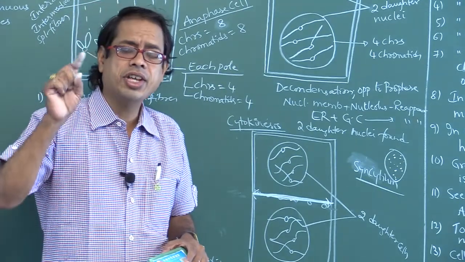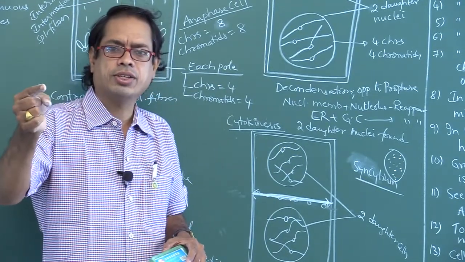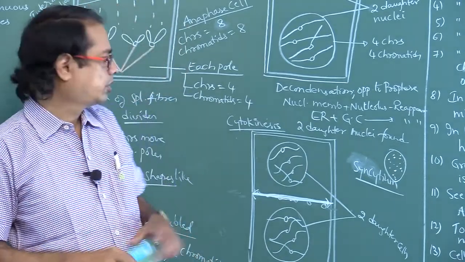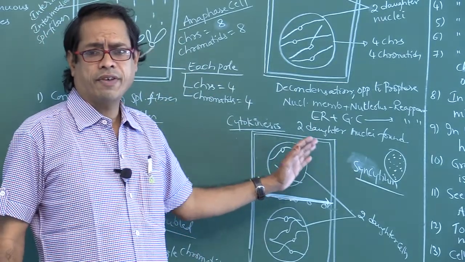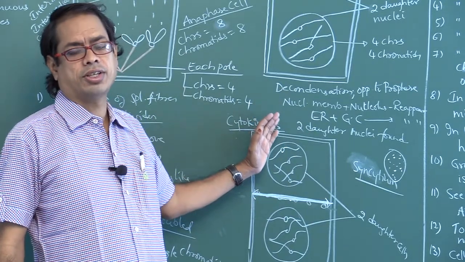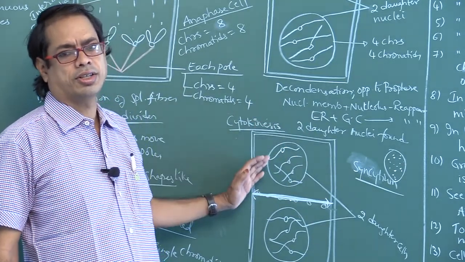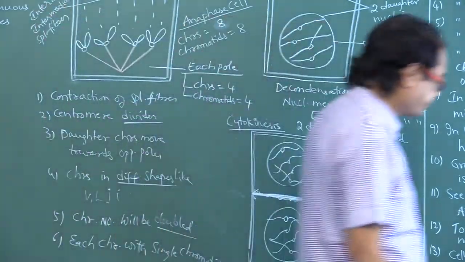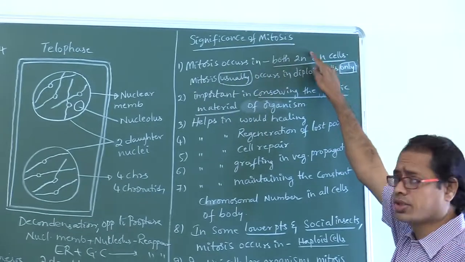Okay. Condensation occurs in prophase. Decondensation occurs in telophase. So, this is all about the differentiation between karyokinesis and cytokinesis. Now, what is the significance of mitosis?